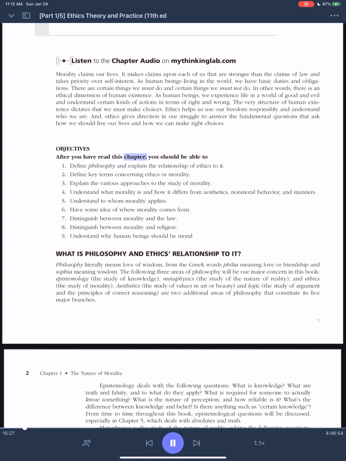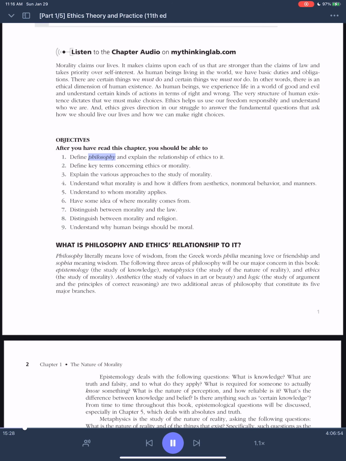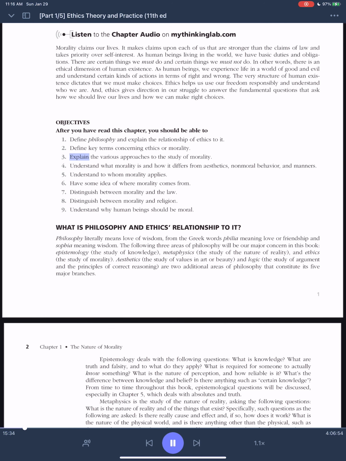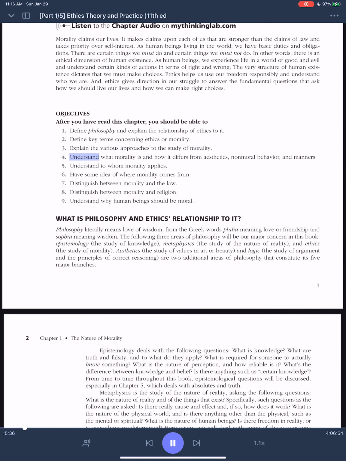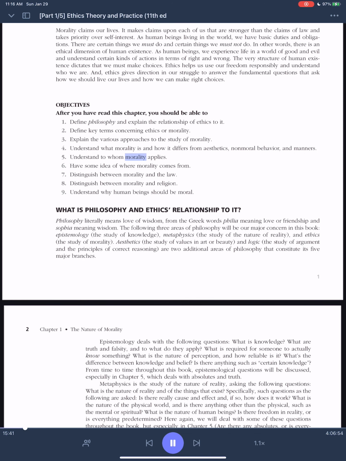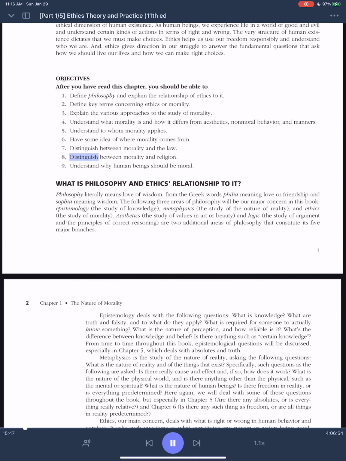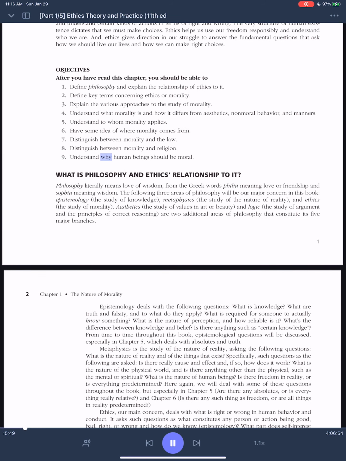Objectives. After you have read this chapter, you should be able to: 1. Define philosophy and explain the relationship of ethics to it. 2. Define key terms concerning ethics or morality. 3. Explain the various approaches to the study of morality. 4. Understand what morality is and how it differs from aesthetics, non-moral behavior, and manners. 5. Understand to whom morality applies. 6. Have some idea of where morality comes from. 7. Distinguish between morality and the law. 8. Distinguish between morality and religion. 9. Understand why human beings should be moral.